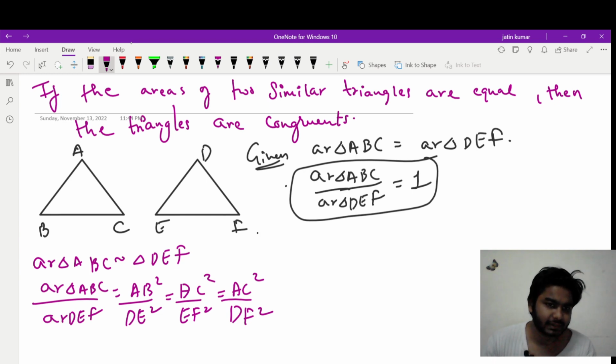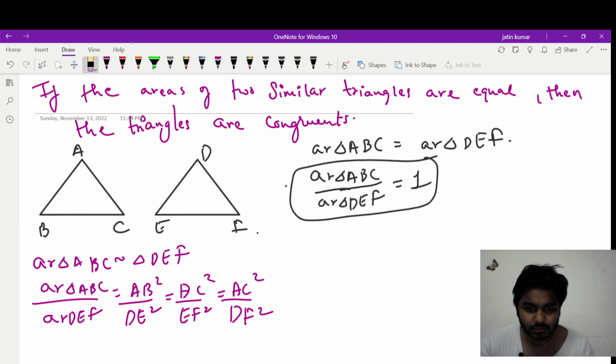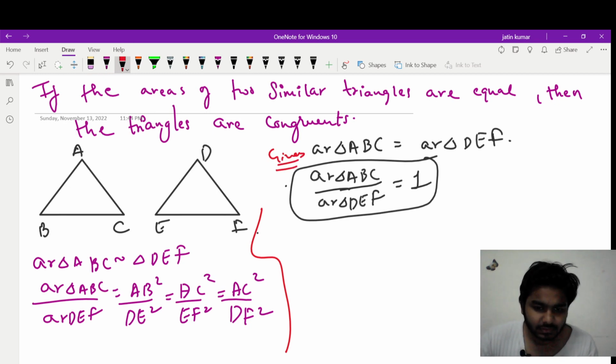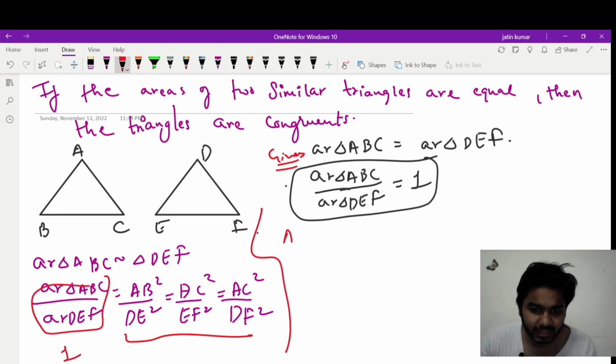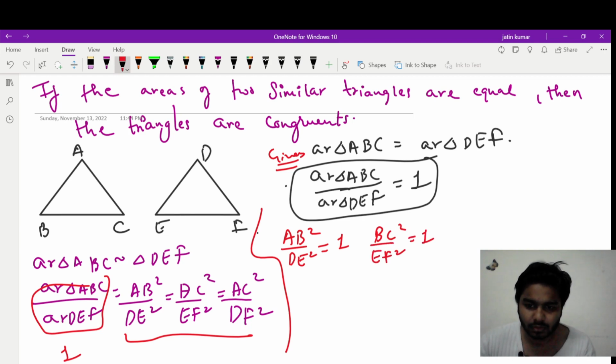Yes, I can write like this from theorem 1. The area ratio is given as 1, so the ratio of all these will also be 1. So AB square upon DE square will be 1, BC square upon EF square will be 1, and AC square upon DF square will be 1.